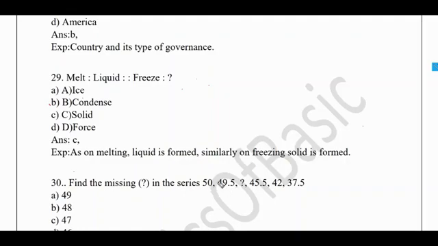So 50 and 49.5, the difference is minus 0.5. Okay, and here the difference is minus 3.5, and here minus 4.5. So after seeing this, there is a gradual increase in the difference. The minus 3.5 has increased to minus 4.5, so here it is minus 0.5 more. So here the difference must be minus 1.5.